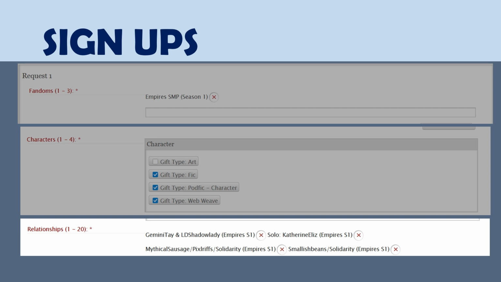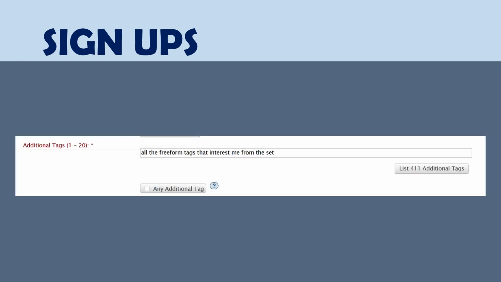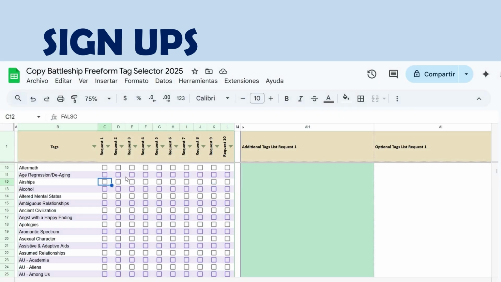Now we go on to the juicy part, the additional tags. If you watch the gameplay video, you know that there are 400 tags during gameplay. These tags vary in both the all ages and the 18+ collections. So if you are over 18 and looking to participate, we recommend you check both tags lists to see which one catches your eye more. 400 tags is a very intimidating number, but don't worry, the mods have got your back.